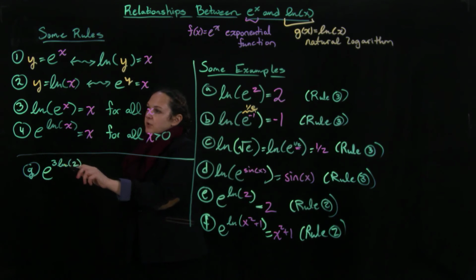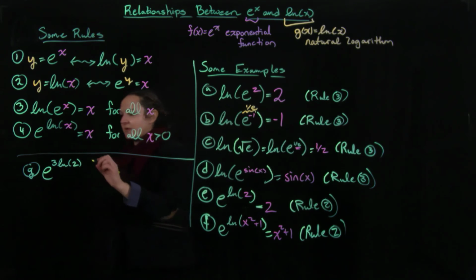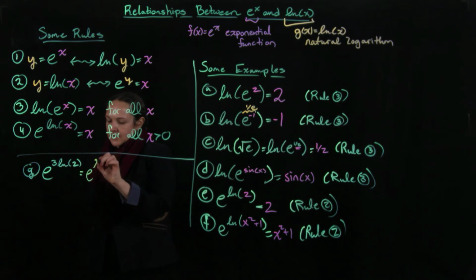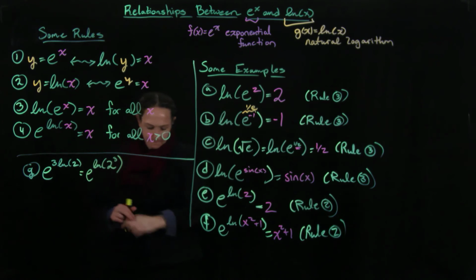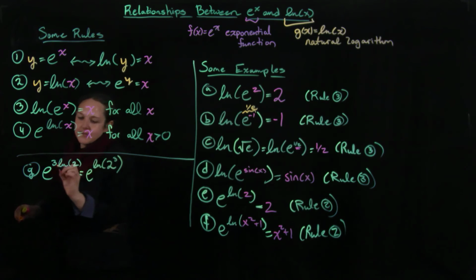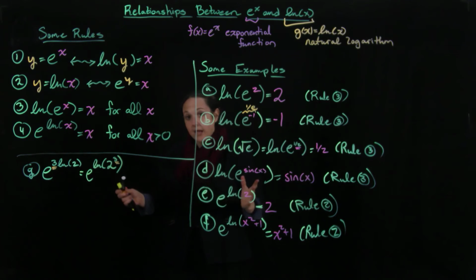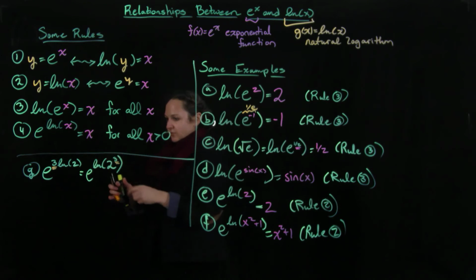Something that we know about the natural log, though, is if I have a number in front, I can bring that inside to the power. Okay, so I'll show you what I mean. So this is the same thing as e to the ln of 2 cubed. Let me just highlight here that this 3 ended up giving me a power up there. That's okay, this is how the natural log works. And now I'm able to use this rule here.